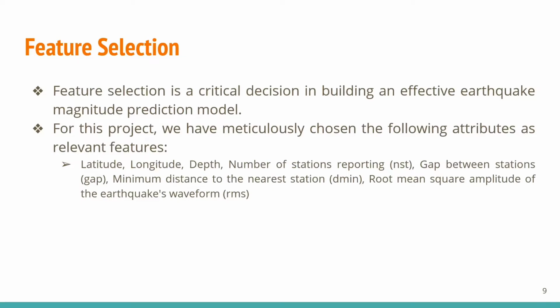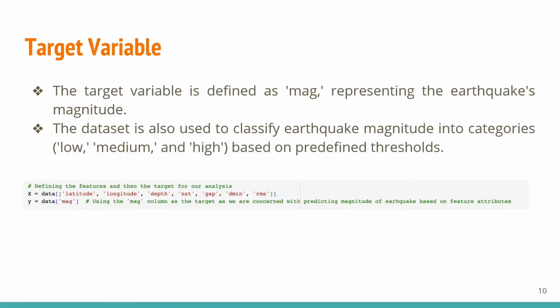Feature selection is a crucial decision in building an effective earthquake magnitude prediction model. For this project, we have chosen different attributes such as latitude, longitude, depth, number of stations, gap between stations, minimum distance to stations, root mean square, and so on. Here our target is magnitude. We are mostly focused on determining the magnitude.